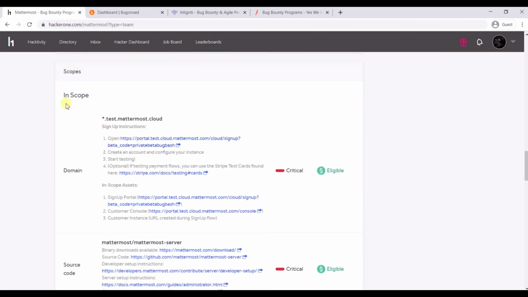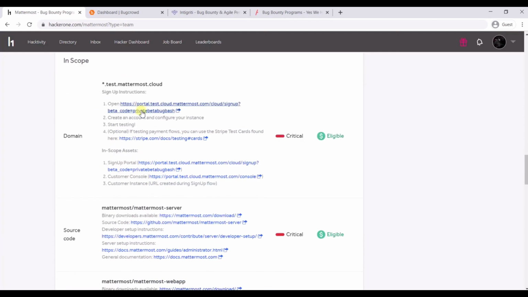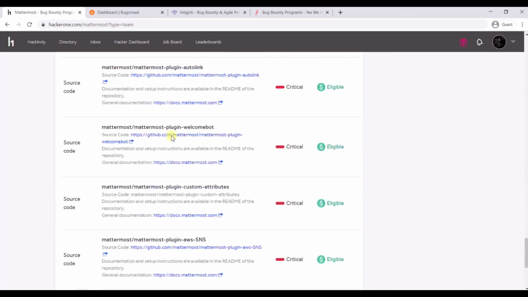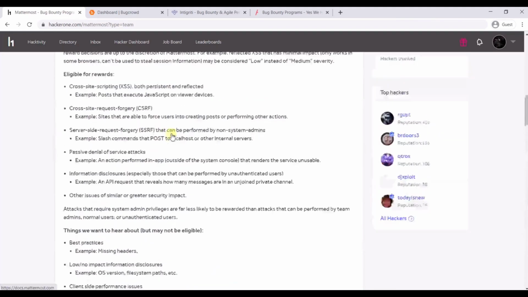And here you can see the scope of the applications, that is, what you can perform testing on. Like here you can see this one is in scope, and when you see a star, it means it will include all the subdomains inside this particular domain, right? This way you can start your testing on HackerOne as well.